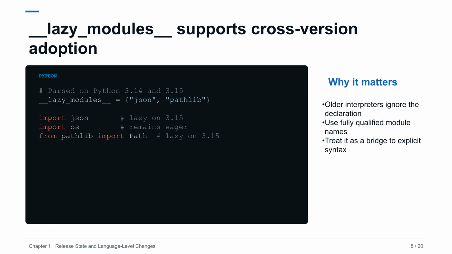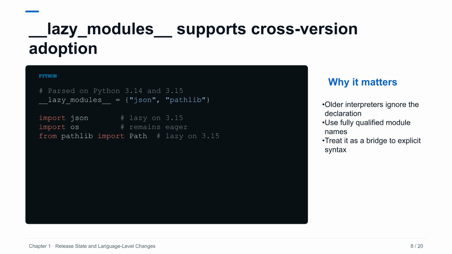The compatibility bridge is a module global named __lazy_modules__. It lists fully qualified module names whose otherwise ordinary imports should become potentially lazy on Python 3.15. Older Python versions parse the file normally and ignore the variable, so one source tree can support both behaviors. This is especially useful while a package still supports 3.14. It should not become a hidden dumping ground. Record why each dependency is deferred, test import time side effects, and prefer the explicit keyword once the project can require Python 3.15.